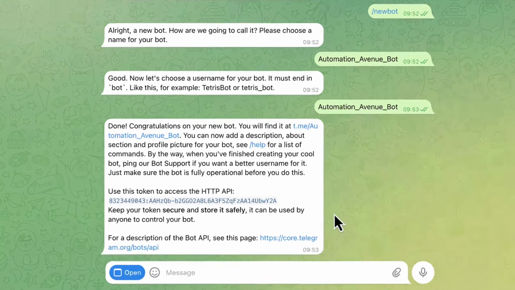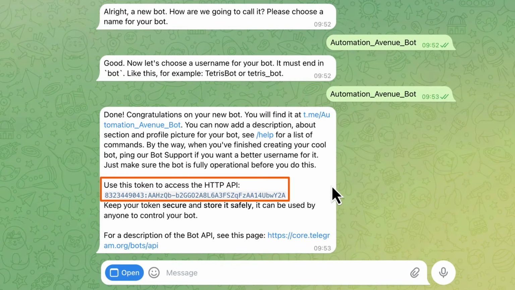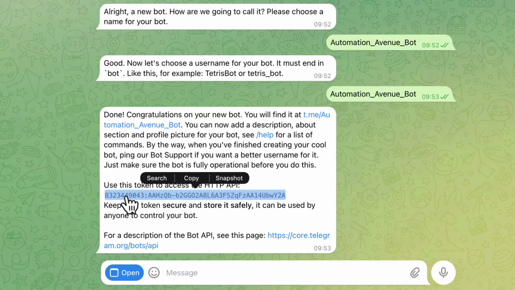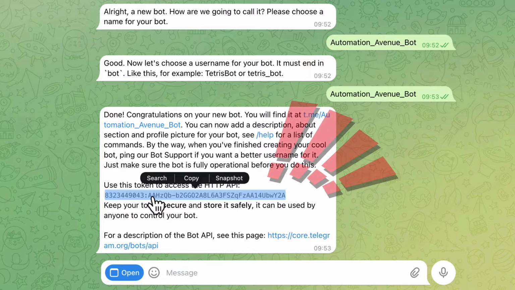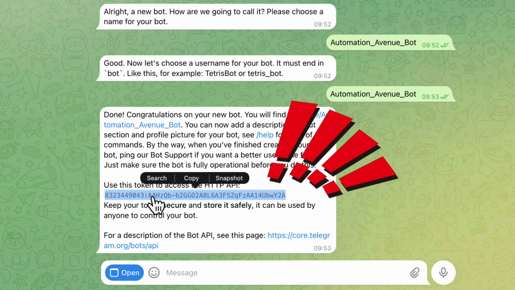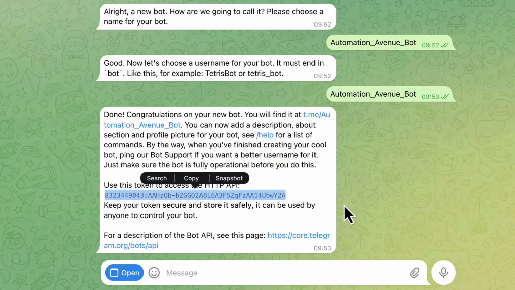And what's the most important here is your API token. You've got here the API token that we will be able to use in n8n to bind n8n with this Telegram application. Note that this API key is very important. You don't want to share it with anybody. I mean, I am showing this to you, but in fact I will remove this bot as soon as I complete this video. But remember, this is something like a password for you and you need to keep it safe. But honestly, that's all we need here. We are already done with Telegram.